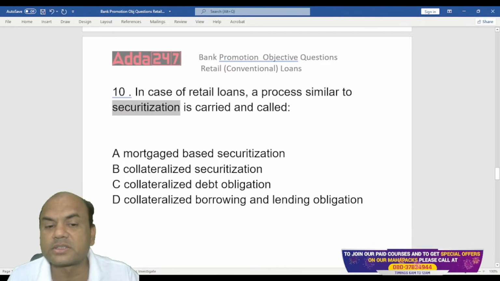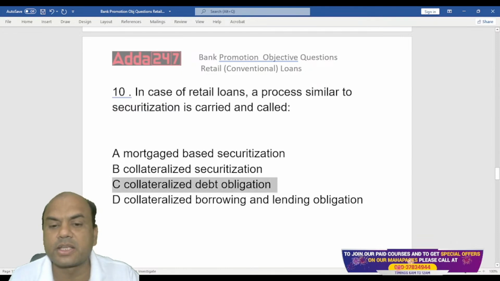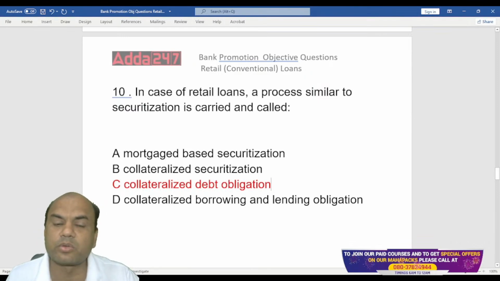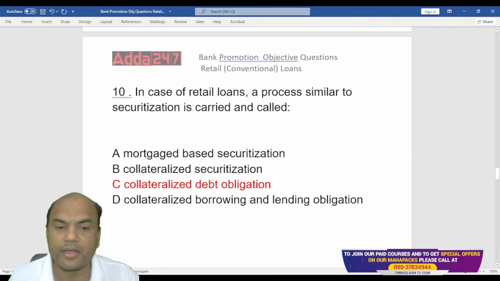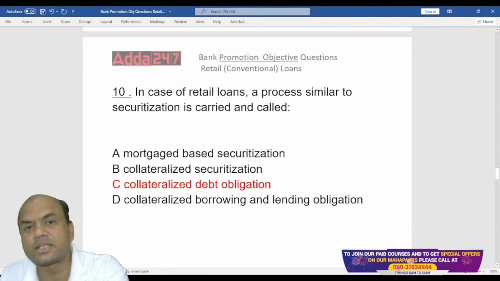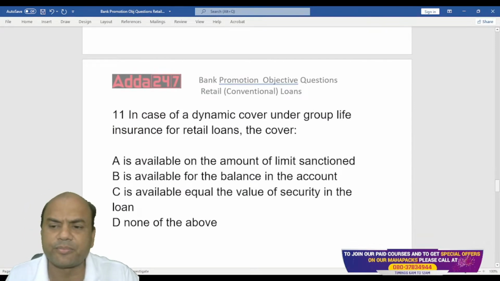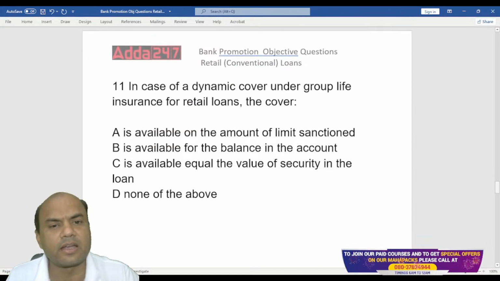What is it called as? It is called collateralized debt obligation. I'll give you the answer directly because this is not expected from any branch banker to know. It's called debt obligation. There are two parts, CLN and CBO. We'll study that later someday.